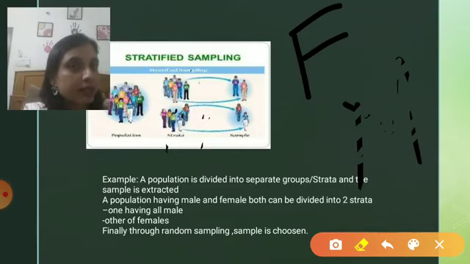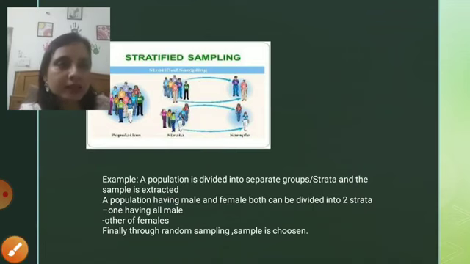As I told you, this selection is random: out of 10 females, randomly I will choose any two, and out of 10 males, randomly I will choose any two. I hope it is quite understandable to you, the concept of stratified sampling.